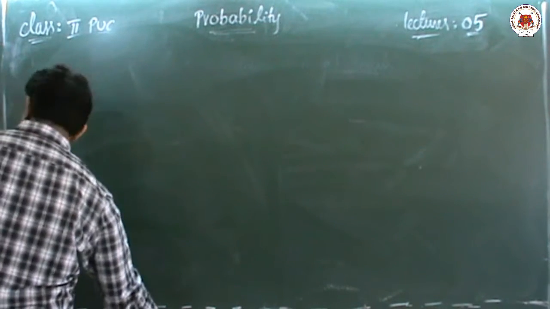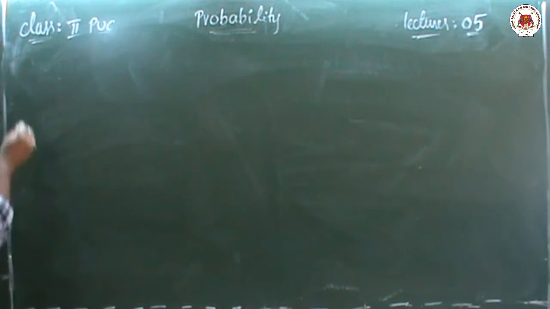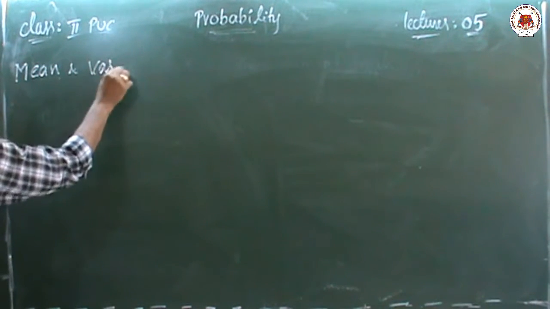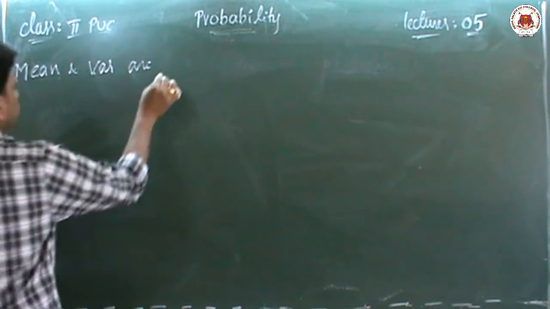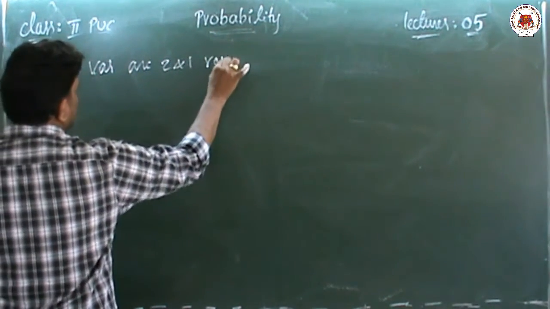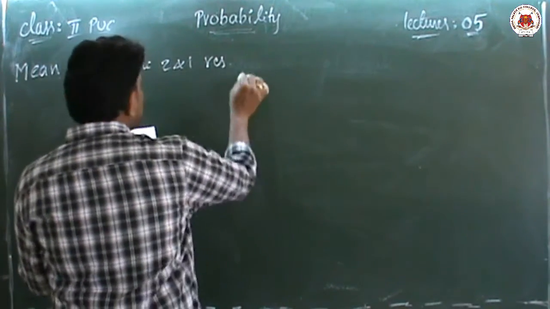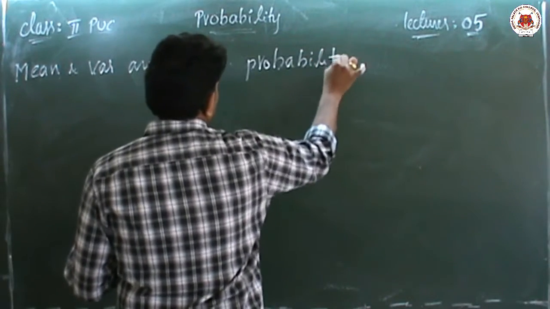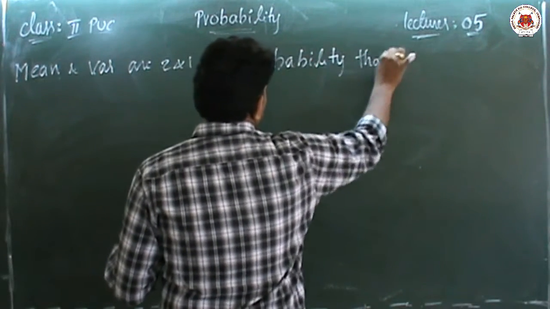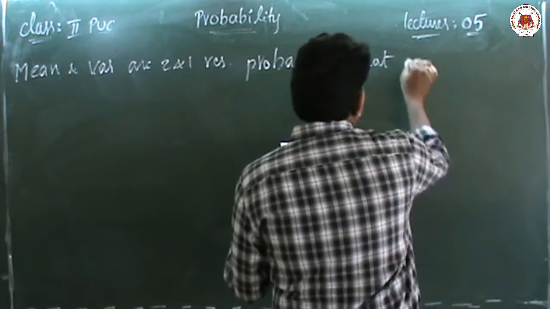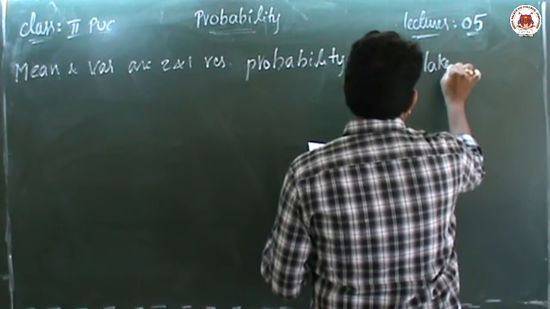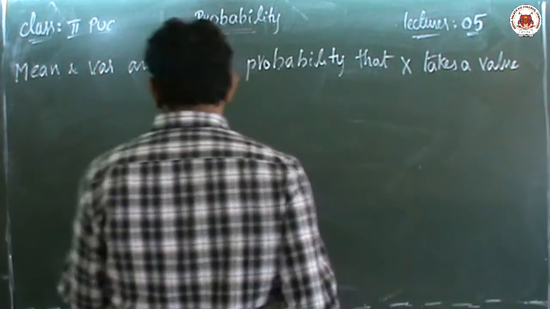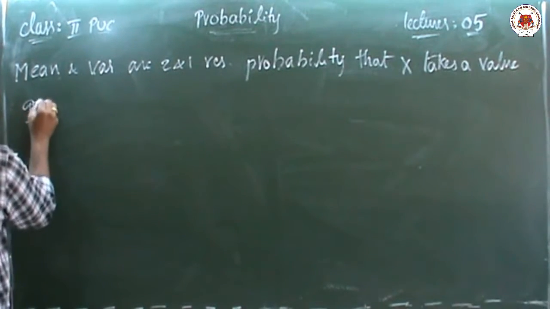The next question is: mean and variance are 2 and 1 respectively. Probability that x takes a value greater than 0 is?